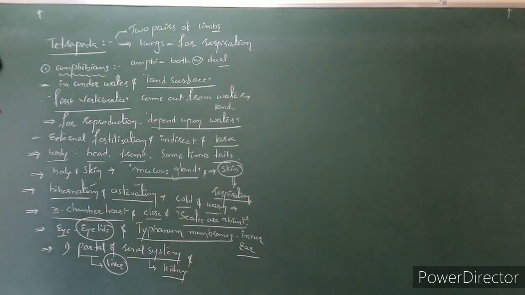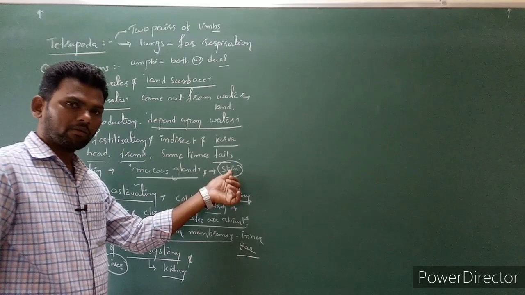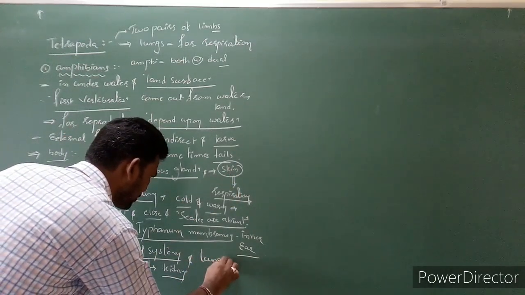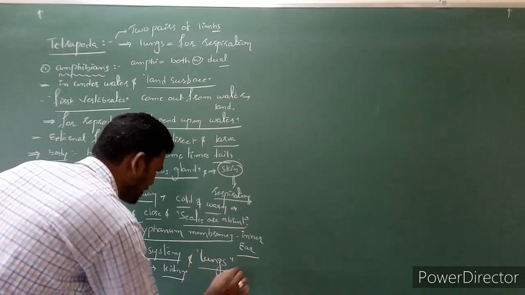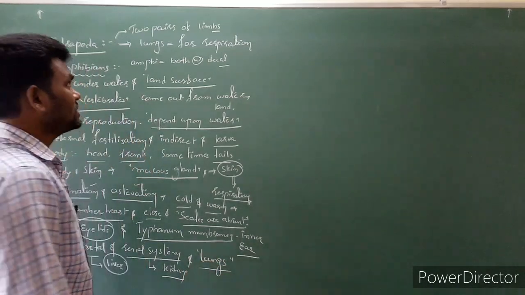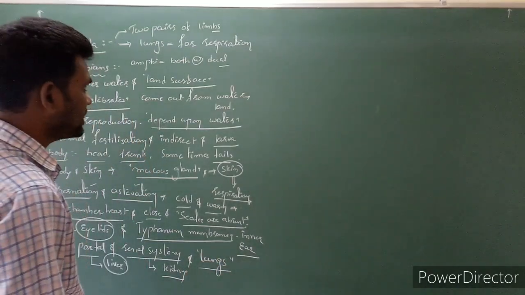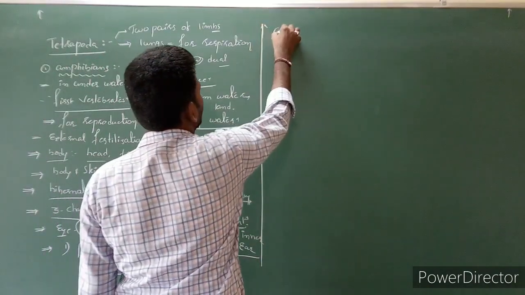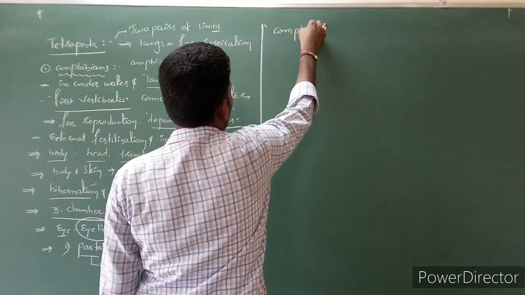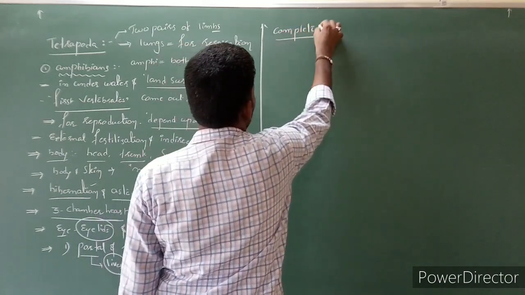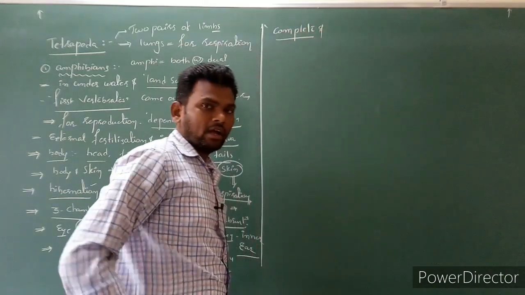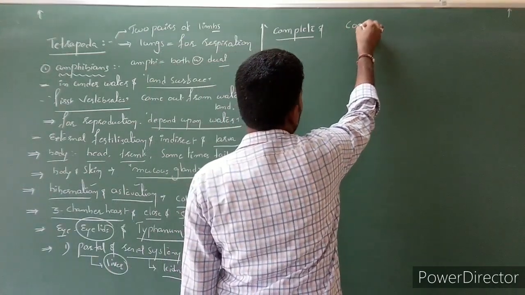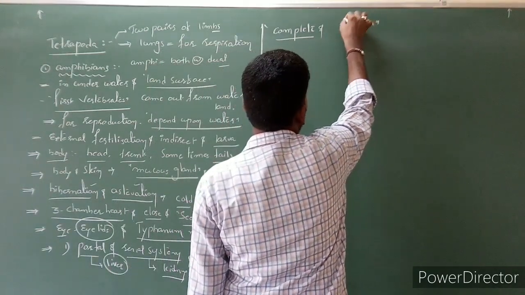And mostly respiration is through skin, and sometimes lungs also we can notice. Digestive system is a complete digestive system.